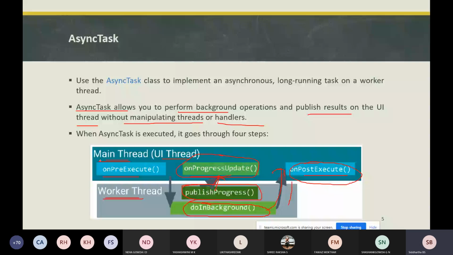It means that if you want to perform any task in the UI without getting the before you